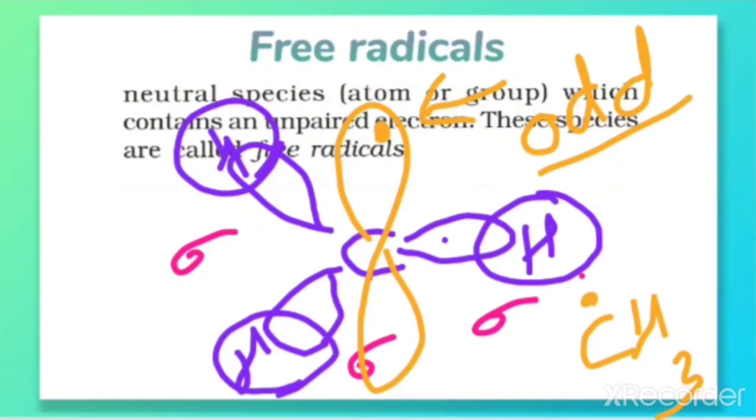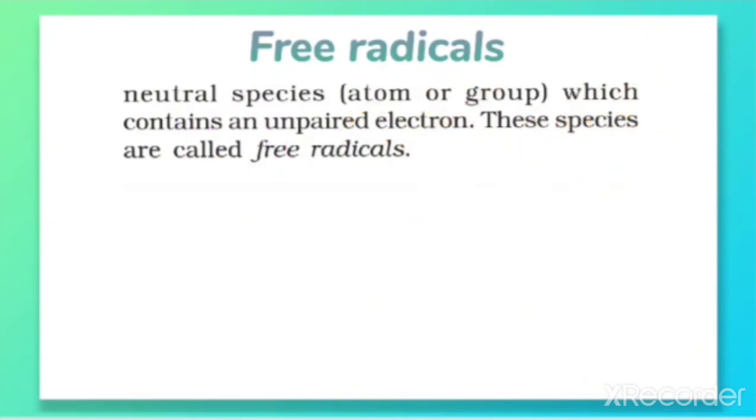The geometry is trigonal planar, in which the carbon is sp2 hybridized. Here the three sp2 hybridized orbitals overlap with the 1s orbitals of three hydrogens, and the unhybridized orbital bears an odd electron. So this is the geometry of a free radical.